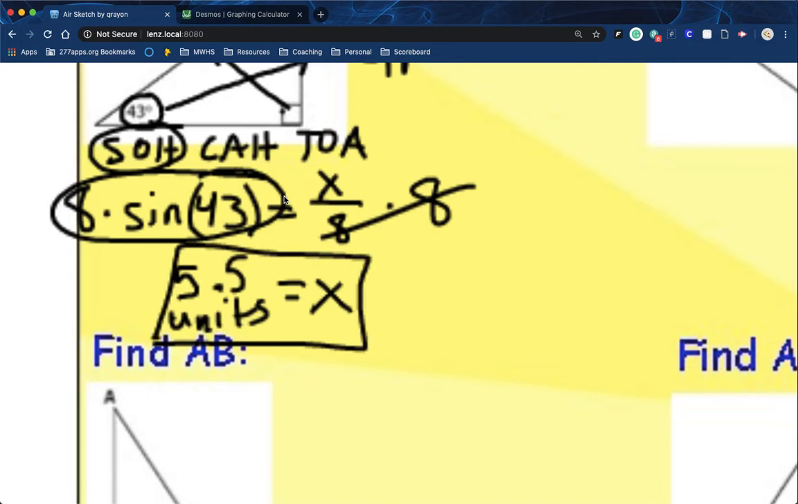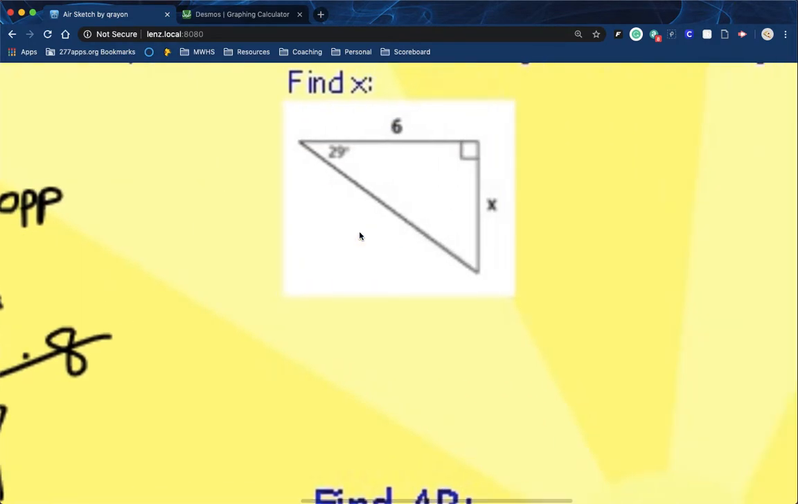So you see that's kind of an added layer here in this mixed review, is that you need to identify which trig function you are using. Let's look at another one.